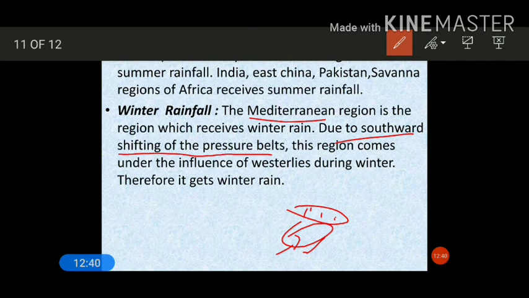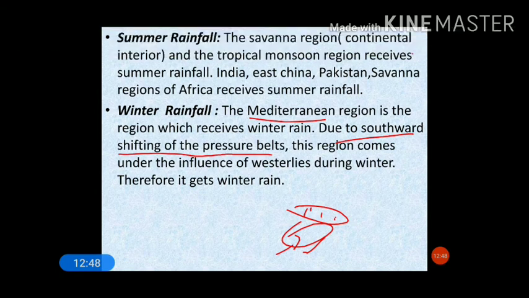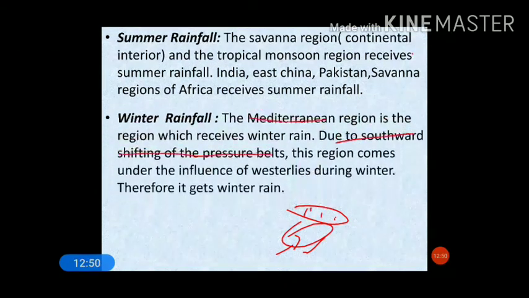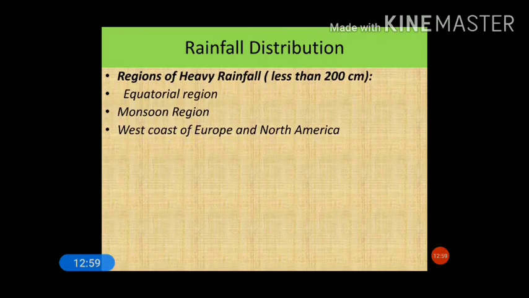Apart from this, some part of India also receives winter rainfall, that is the coast of Tamil Nadu. Okay, moving to next, that is the rainfall distribution. This is based on the amount of rainfall.